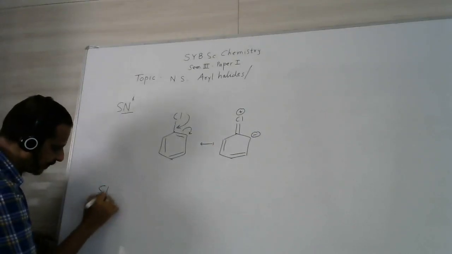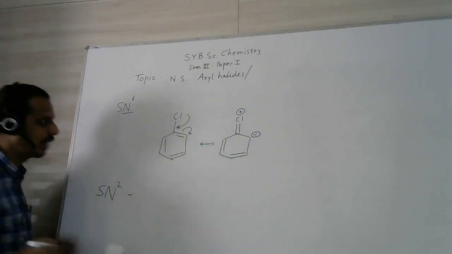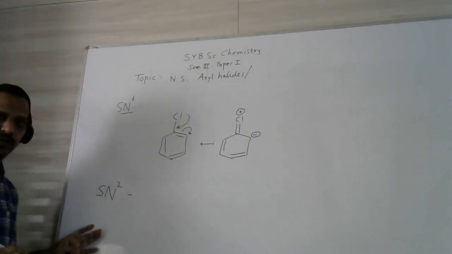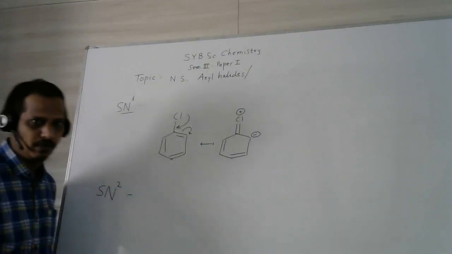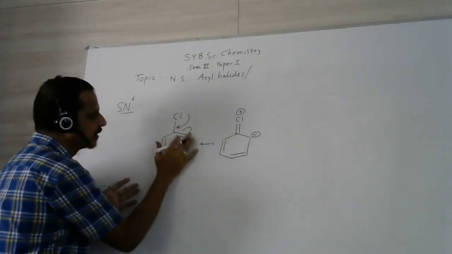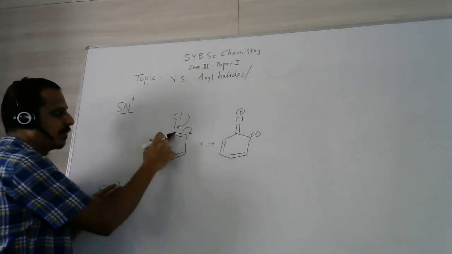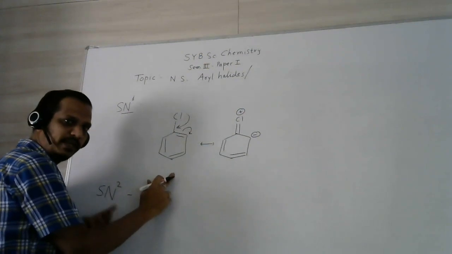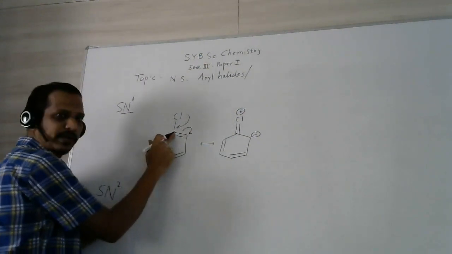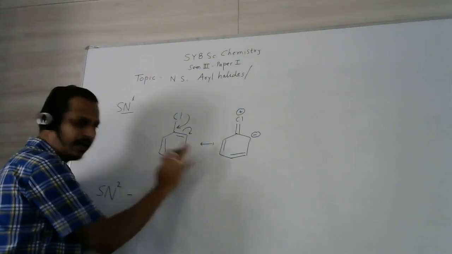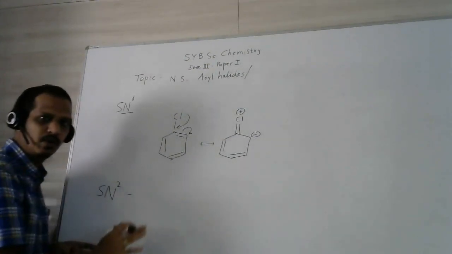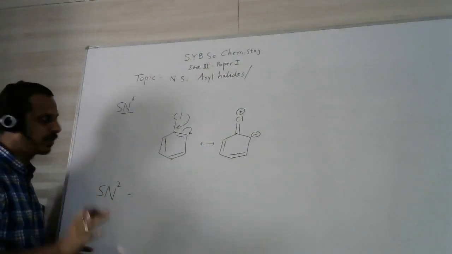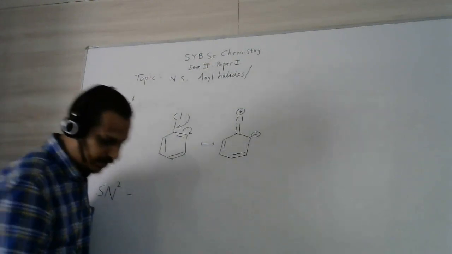Now second, SN2: whether the haloarene shows the SN2 type of reaction or not. In alkyl halides, we have studied that in the SN2 reaction there is a backside attack of the nucleophile. Now when you see the structure of haloarenes, where the chlorine is attached to this particular carbon, this backside is blocked by the ring system. That's why the incoming nucleophile doesn't attack this carbon from the backside, and so the haloarenes don't undergo the SN2 type of reaction. This is the second reason.